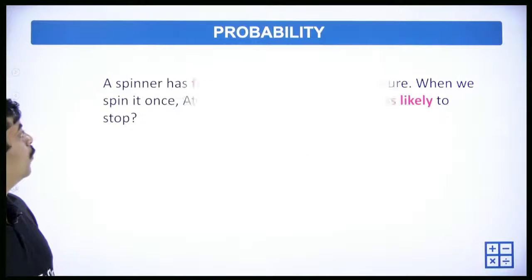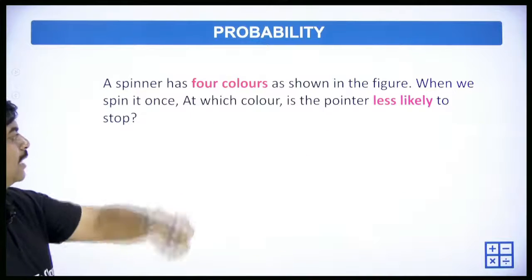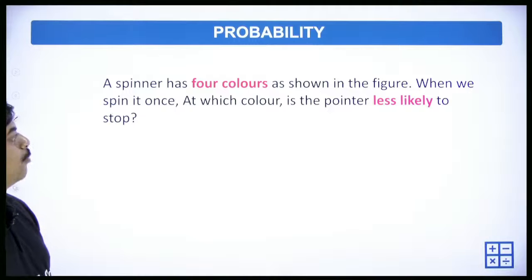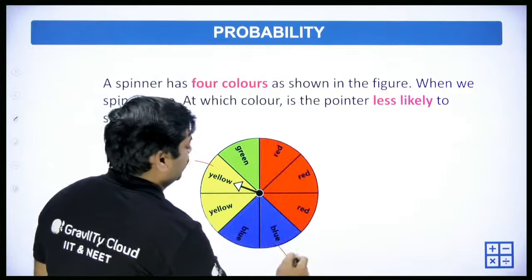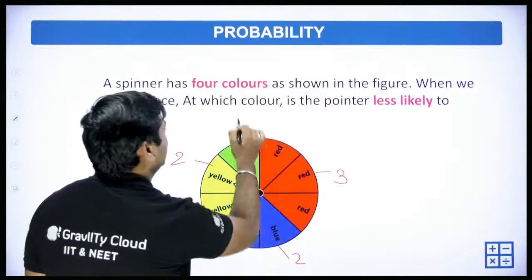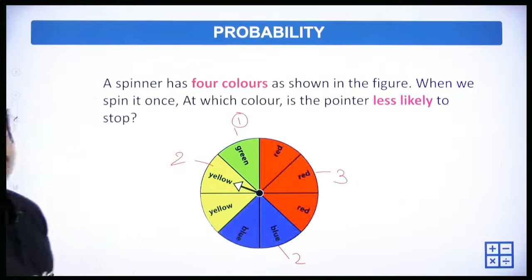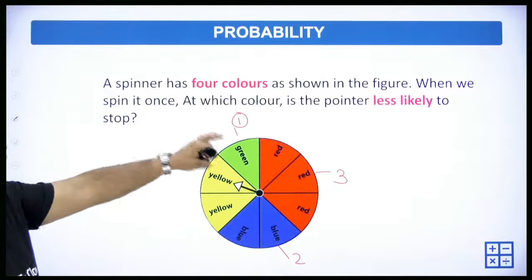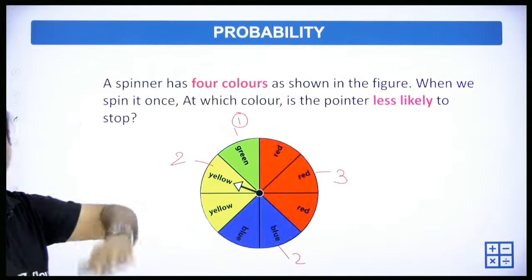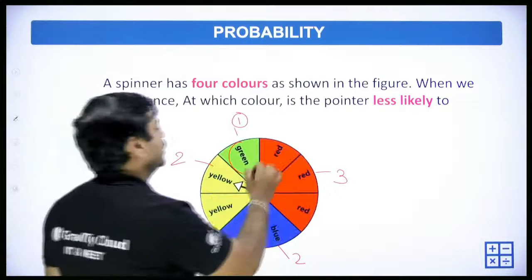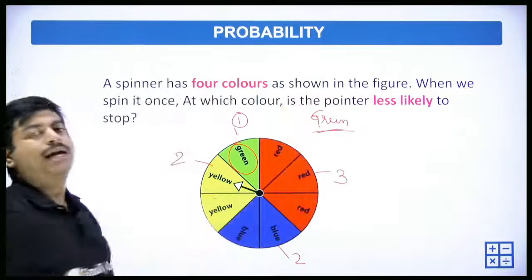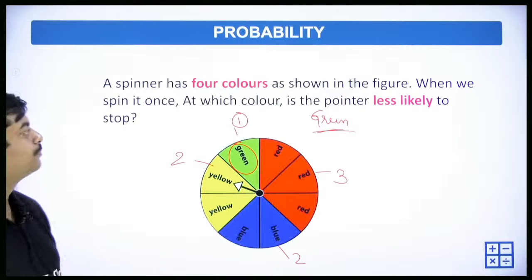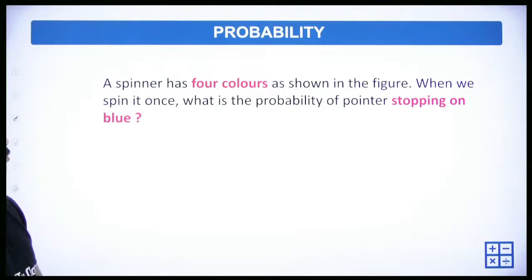Okay. Moving forward, a spinner has 4 colors, the same figure again. When we spin it once, at which color is the pointer less likely to stop? I told you, yellow repeated twice, blue repeated twice, red repeated 3 times, and green repeated only once. Less likely means the least possible event, that is green. The answer is green. Clear?